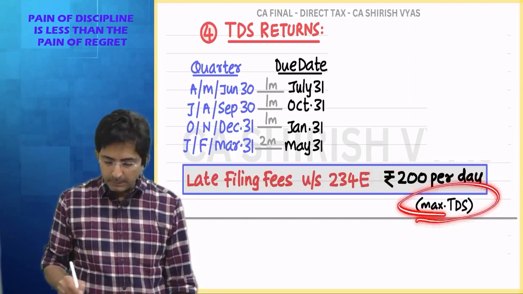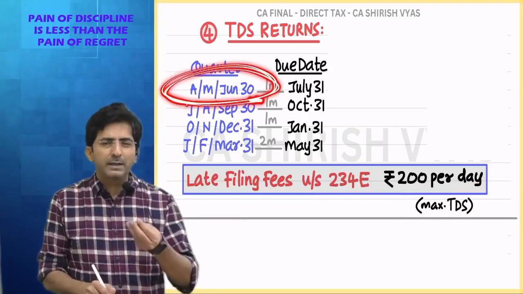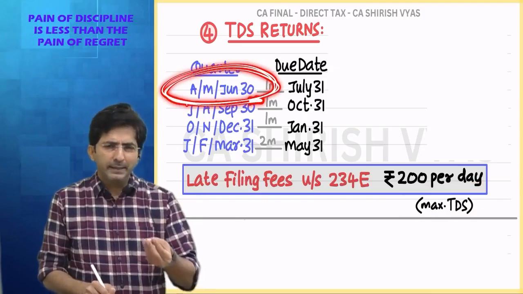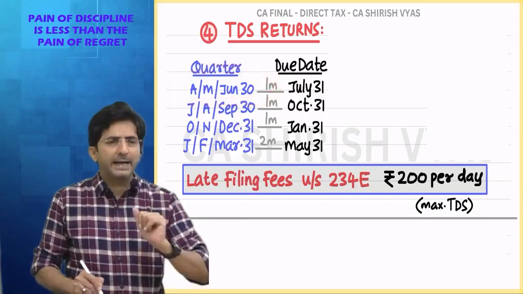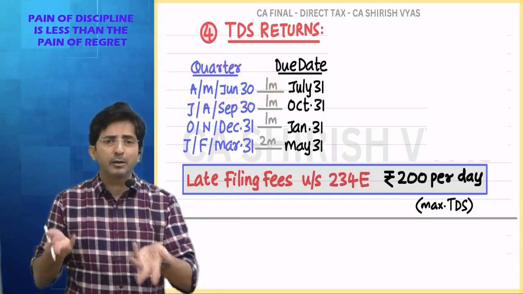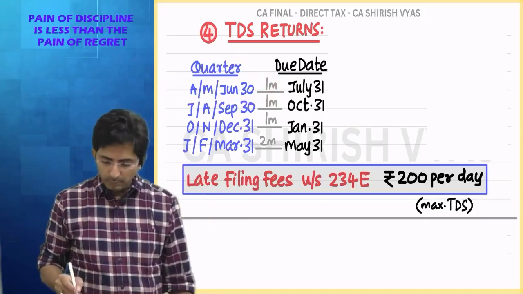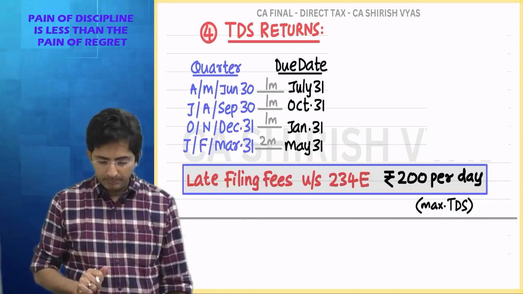See, this restriction is important because sometimes in a particular quarter, hardly you had some TDS transaction of say 100, 200 rupees. And for TDS of 100, 200, if you don't do the reporting on time, reporting means filing the return on time, government cannot severely punish you, na? So, punishment is 200 per day but restricted to the amount of TDS.